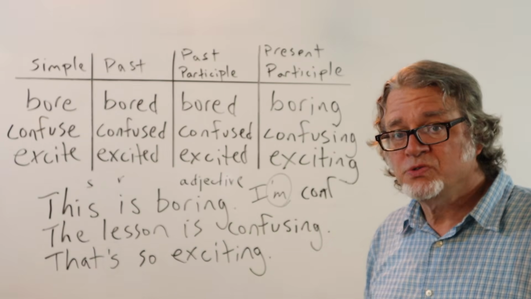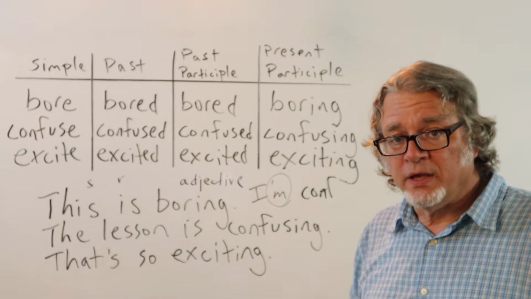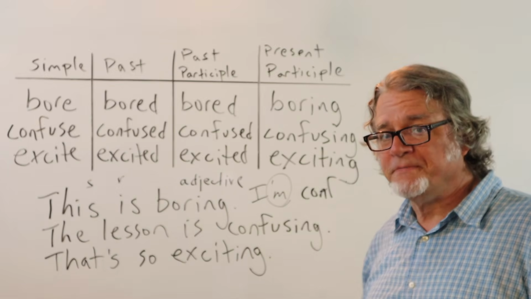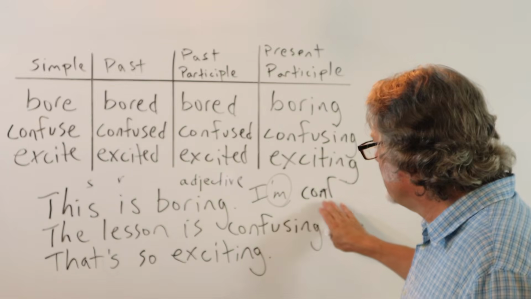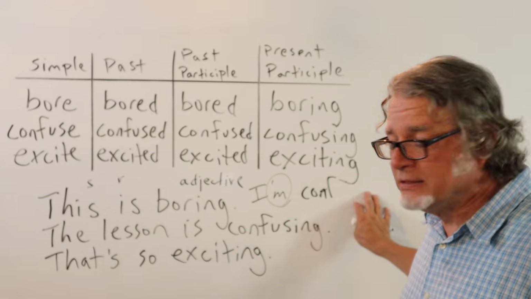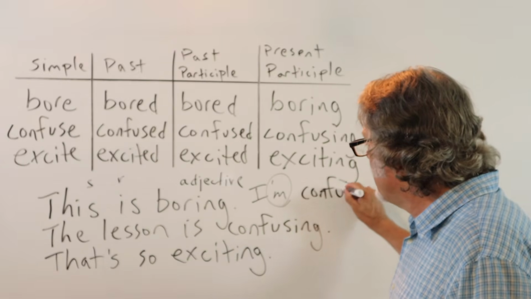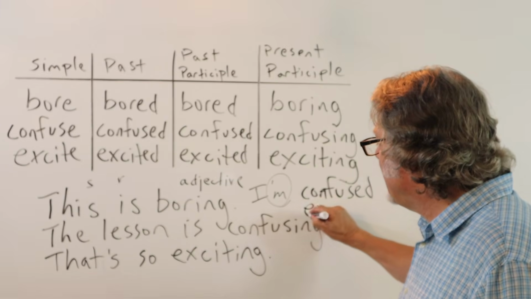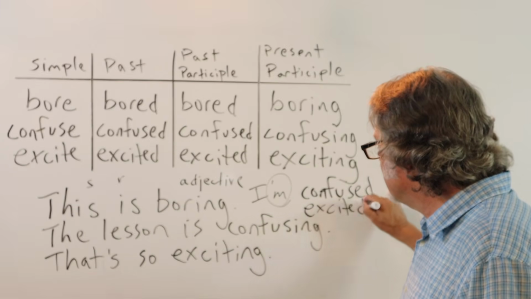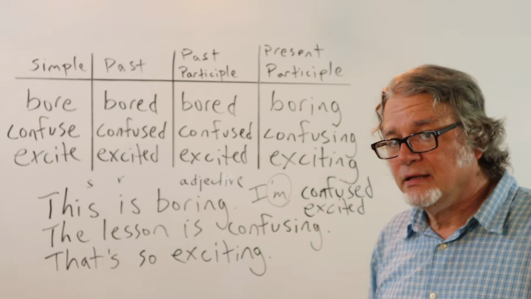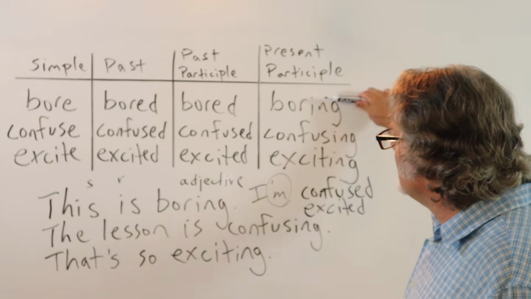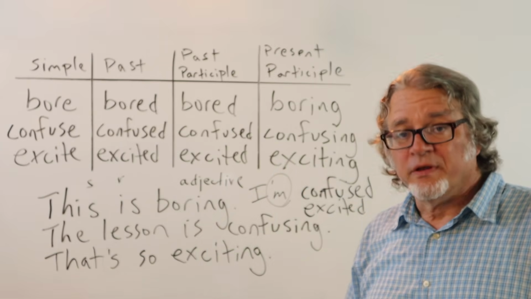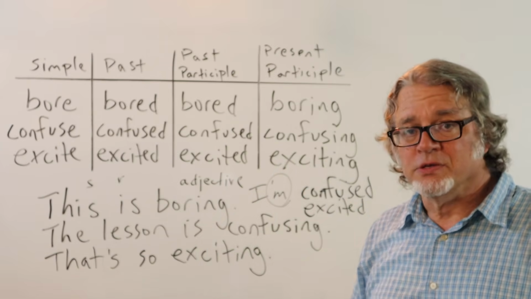You could use the word confusing after I'm confusing something. You would probably have to have an object after that. But I'm confused, or I'm excited, not exciting. Again, these words would most likely be used as adjectives for things or experiences.